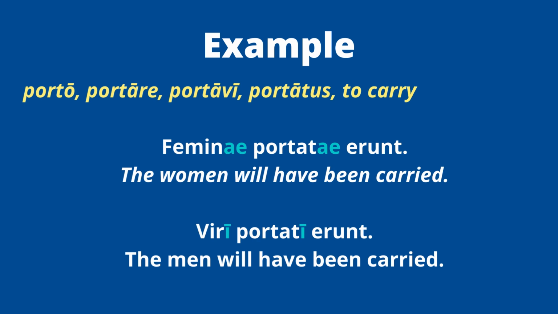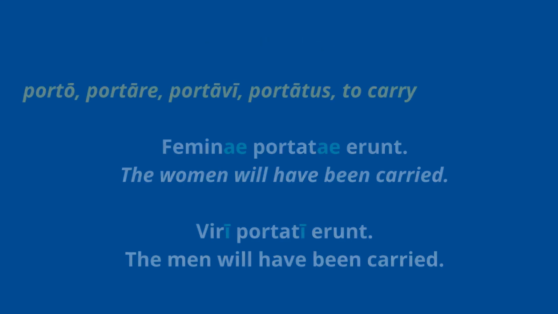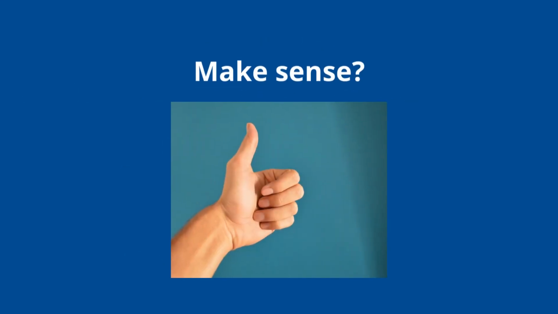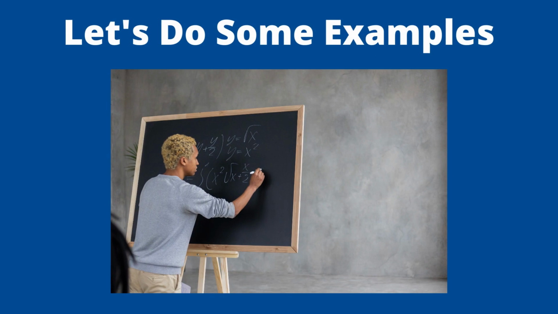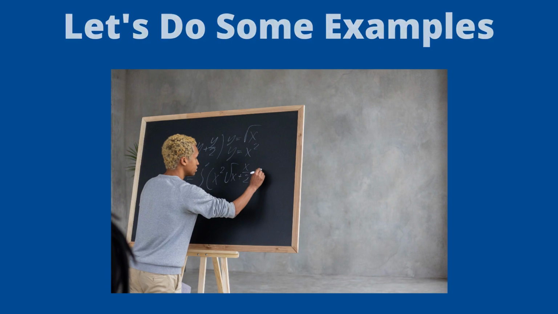So this is all a way to say that you need to pay attention to that fourth principal part. It's giving you a lot of information. The gender and number are important, right? So if you're forming the future perfect passive, pay attention to the gender and number. If you're translating it, it's telling you the gender and the number of your subject, right? It'll just help you out. So hopefully that makes some sense and you're not feeling too overwhelmed. But like I said, the best way to do this is to practice with some examples, right? See it in context, look at some Latin, and you'll be able to catch this pretty quickly.